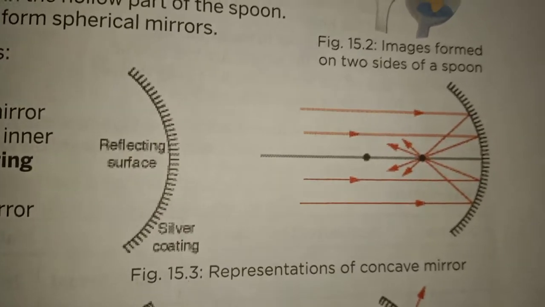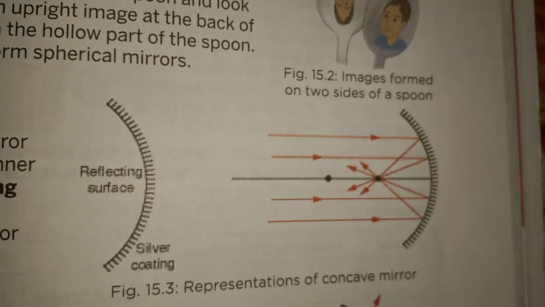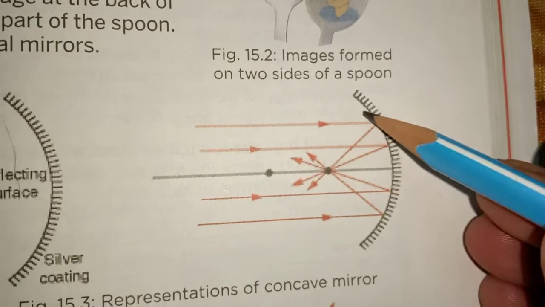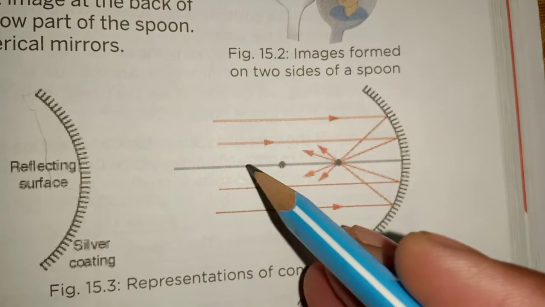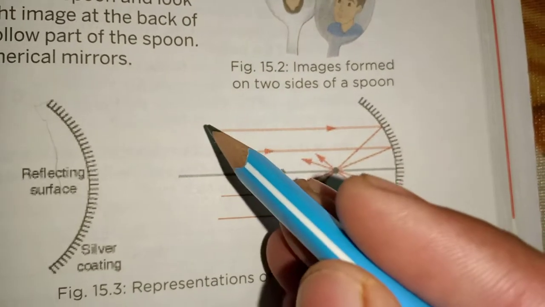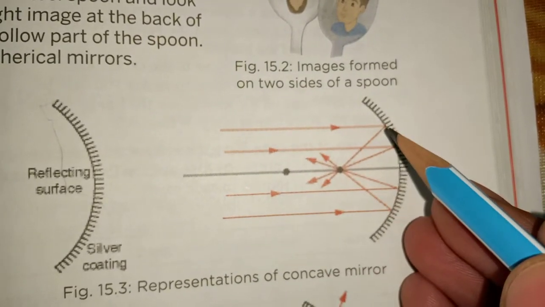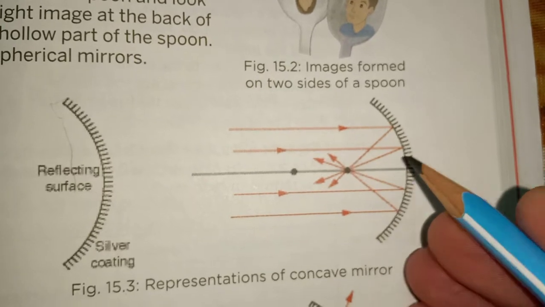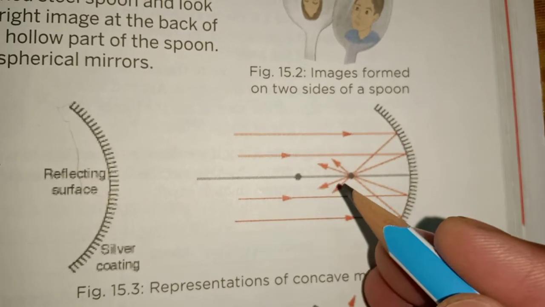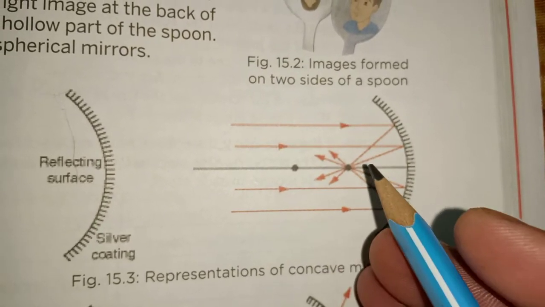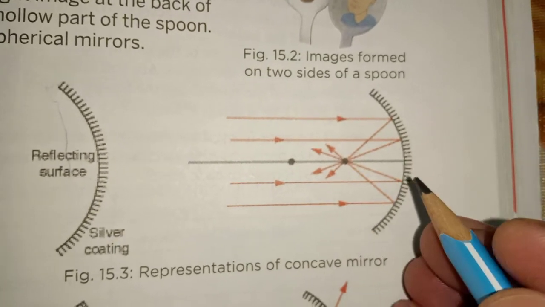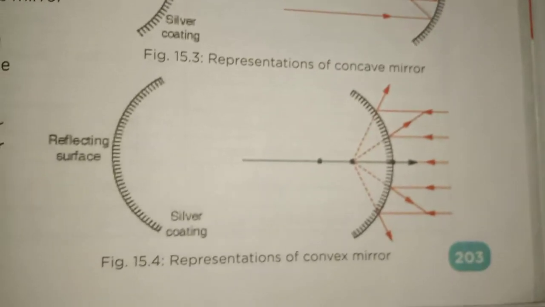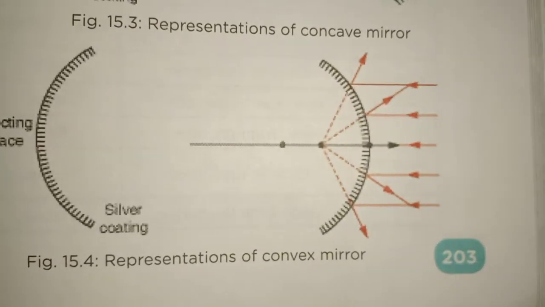You can see here, this is the diagram of concave mirror and reflecting part is inside. This is the reflecting part. Light is coming to the mirror, and after reflection light concentrates on a point. This is known as convergence of light. Okay, it is known as convergence of light. So concave mirror always converges light after reflection. And this is the diagram of convex mirror.